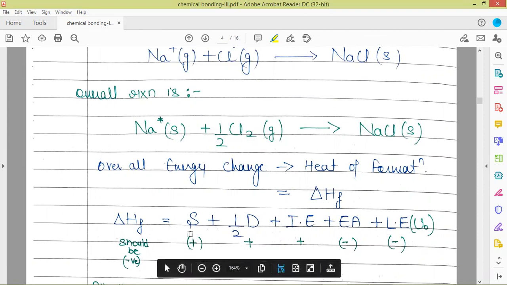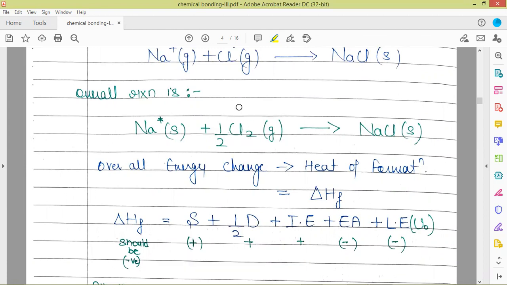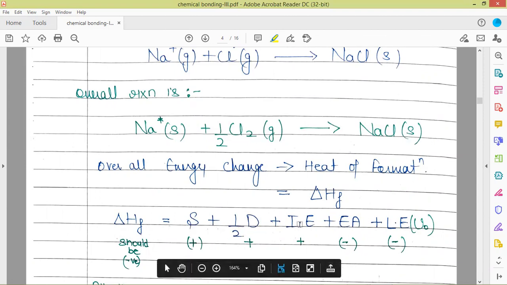So the first energy was the sublimation energy, then half of the dissociation energy, because here we need just 1 chlorine atom. Here there are 2, so dissociation energy D was used and 2 chlorine atoms were generated, and we need just 1. So half of D will be taken. Sublimation energy, dissociation energy, ionization energy: these are the energies required, so these will be given a positive sign.